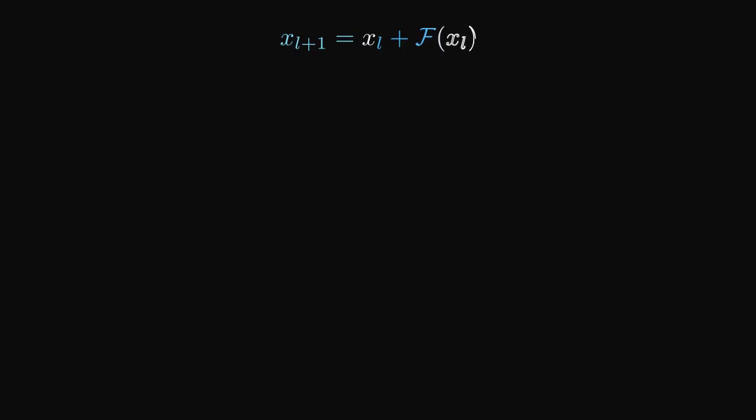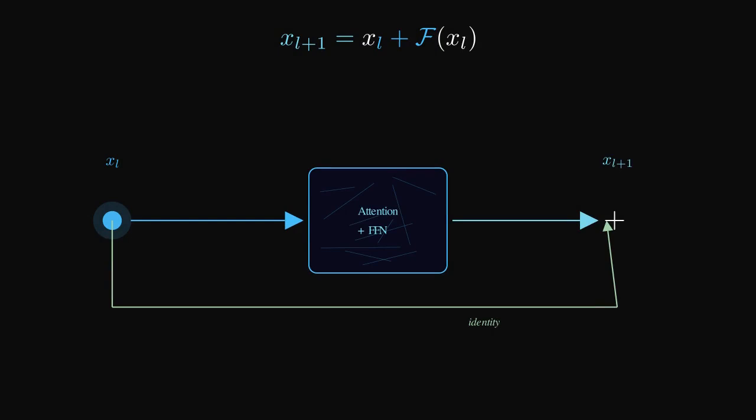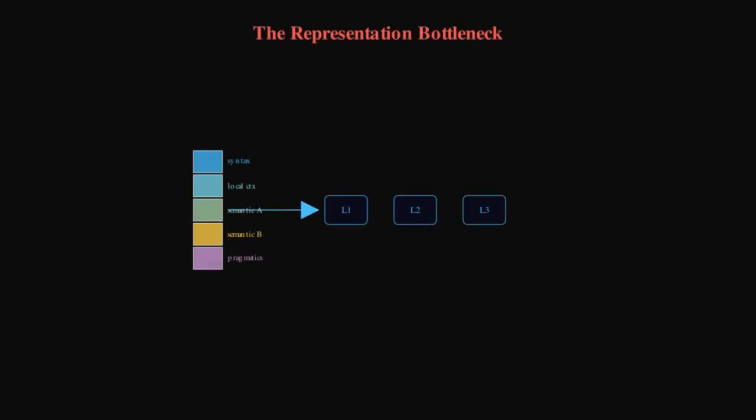If you look at the architecture of almost any modern large language model, beneath the billions of parameters and the massive clusters of GPUs, the actual flow of information relies on a surprisingly simple geometric trick: the residual connection. You're likely familiar with the formula: x sub L plus 1 equals x sub L plus f of x sub L. Think of that straight line as an identity highway.